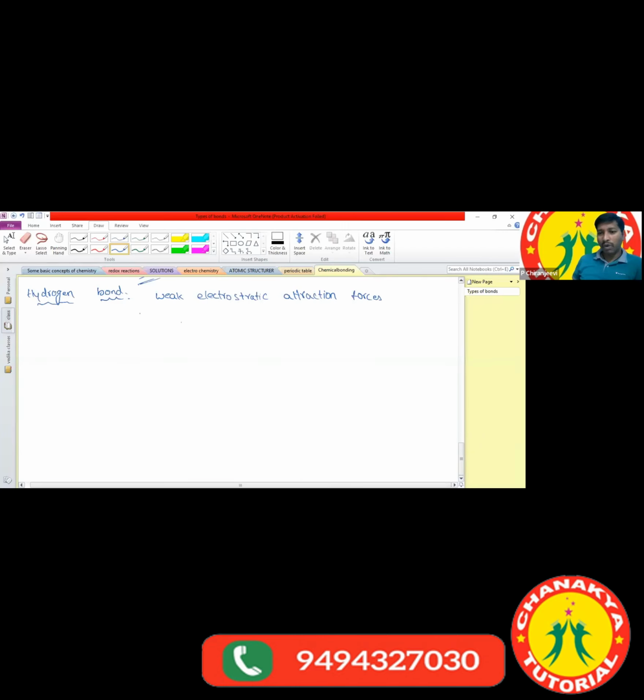What are the electronegative atoms we are taking? We are taking only nitrogen, oxygen and fluorine. We can't take other elements. Only these three.